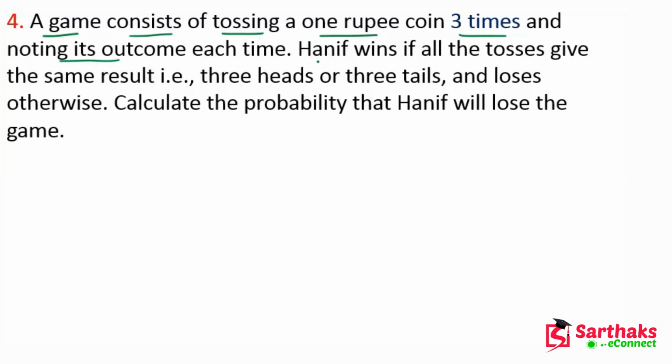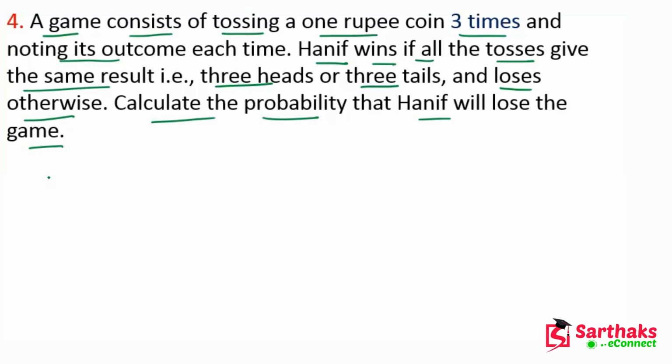Hanif wins if all the tosses give the same result, like 3 heads or 3 tails, and loses otherwise. Now we have to calculate the probability that Hanif will lose the game.